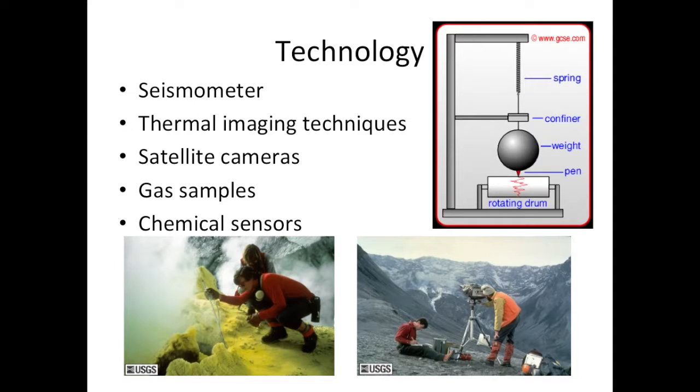Technology such as a seismometer is implemented to detect earthquakes and pick up the vibrations of the Earth. Thermal imaging techniques and satellite cameras are also used to detect heat around a volcano. Gas samples may also be taken, and chemical sensors are used to measure sulfur levels.